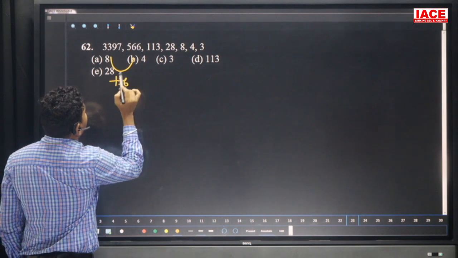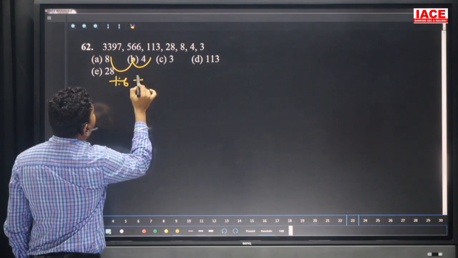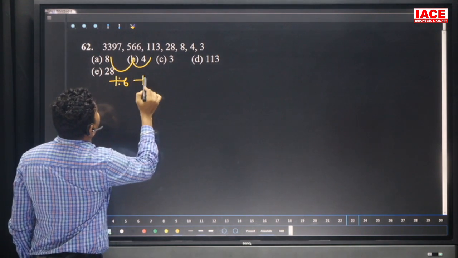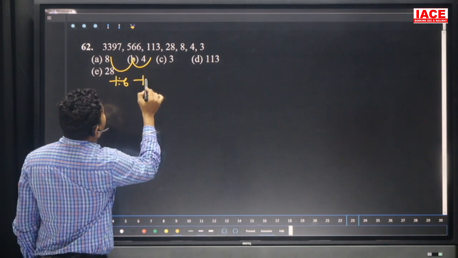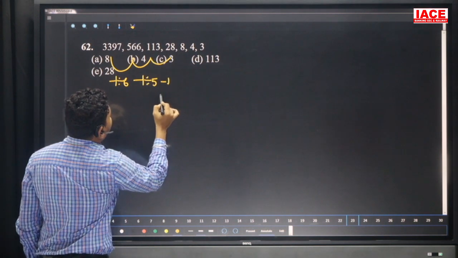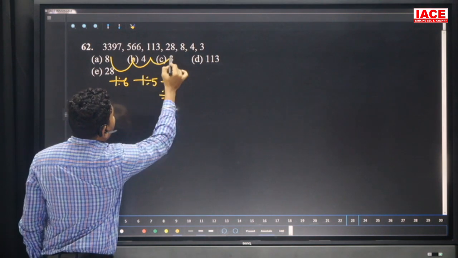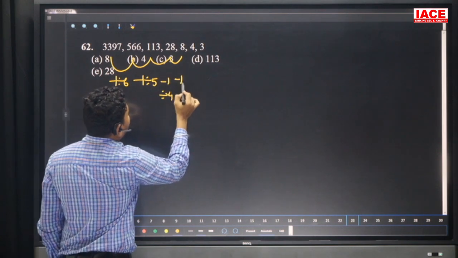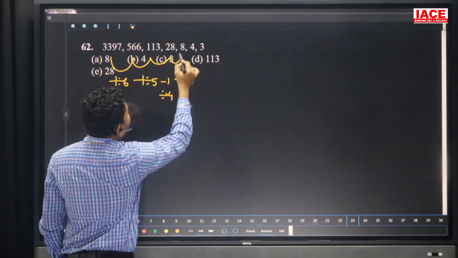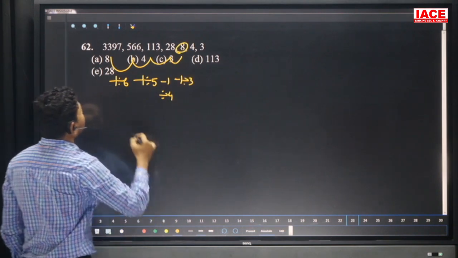Here the 6, and here also removing 1 and divisible by what is the number? 5, and here also removing 1 and divided by 4. Here also removing 1 divided by 3. 27 by 3, which is equal to 9. Our wrong number is option A.